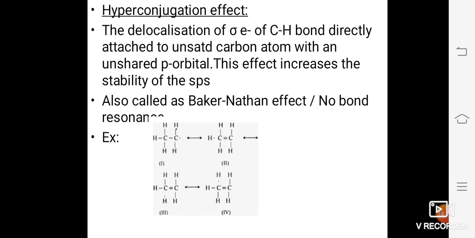Stability of the compound increases because more the number of structures, more stable will be the compound.